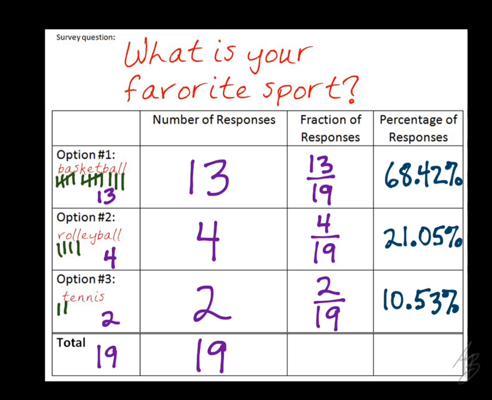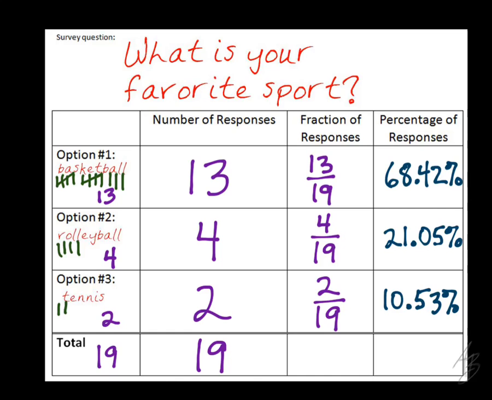So what we've done here is we've figured out if 100 people took this survey and they answered about the same way as you guys in this class did, then 68 out of those 100 would have said that basketball is their favorite. 21 out of 100 would have said that volleyball is their favorite, and 10 out of 100, roughly, would have said that tennis is their favorite. Now, obviously, I'm ignoring these decimals when I say that, but you should get about those numbers if the people in that group of 100 answered the same way that you guys did in here.